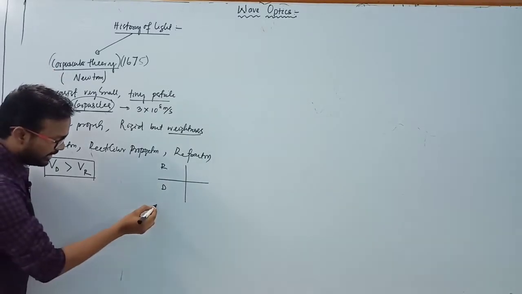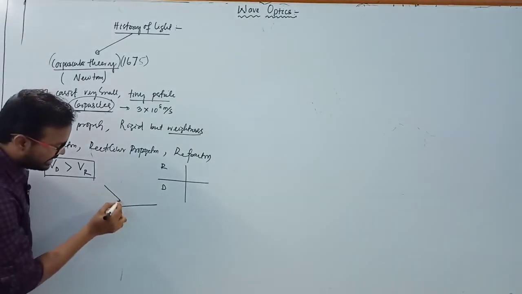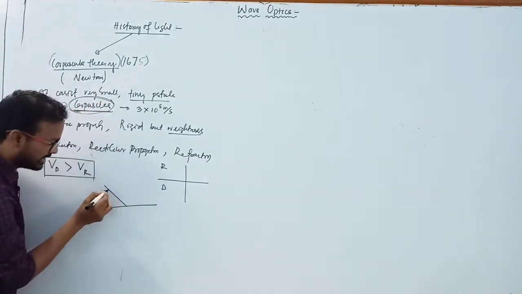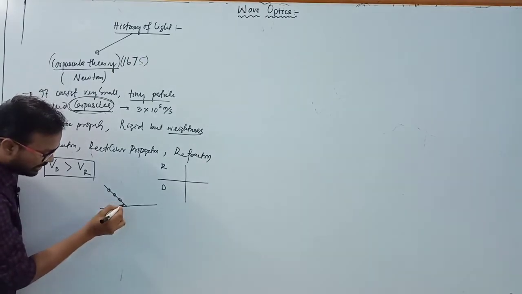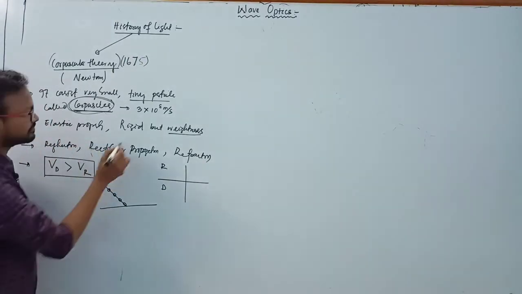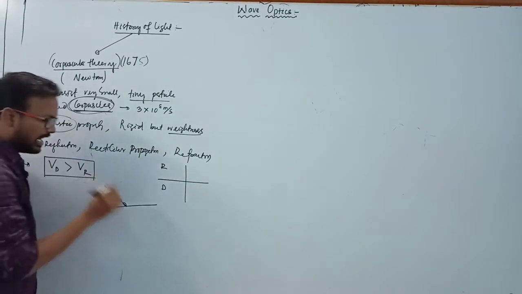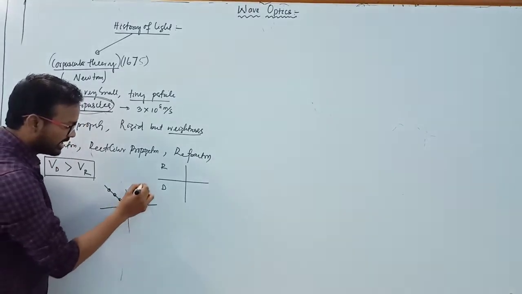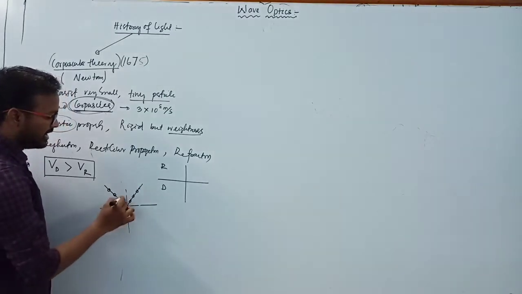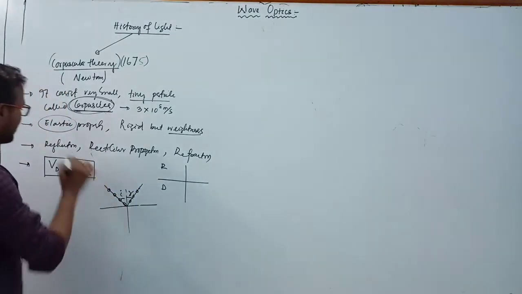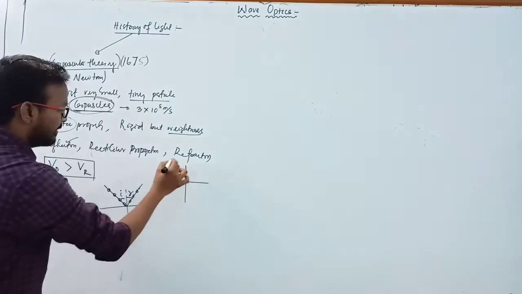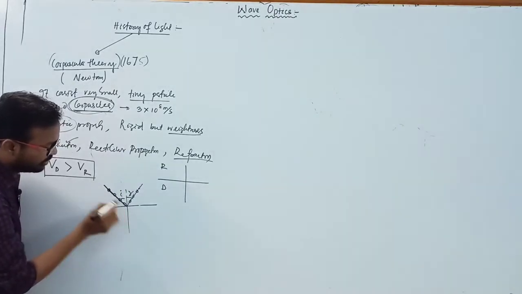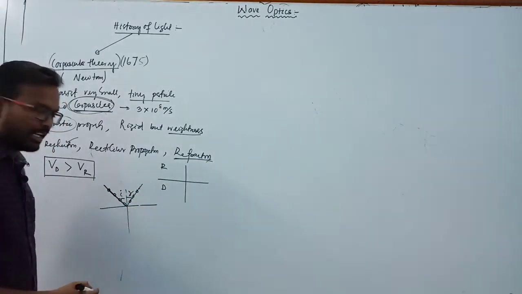If there is an interface and light is incident at this point, and the light consists of corpuscles, suppose this is one corpuscle in this direction. It has an elastic property, and due to this elastic property, after incidence at this point the corpuscle is reflected in this direction. He proved that the angle of incidence equals the angle of reflection, which means the law of reflection is proved. Next he proved rectilinear propagation: the corpuscle moves in one medium in a straight line path. And then refraction of light.